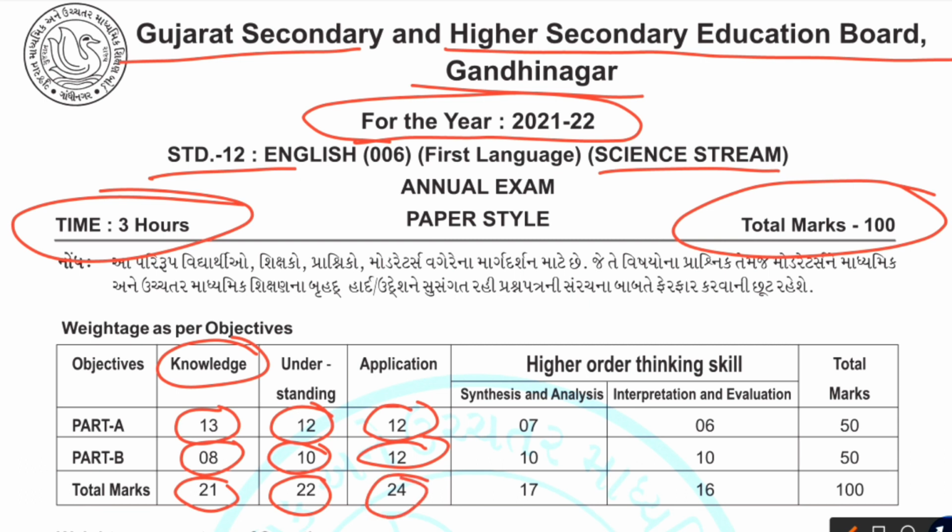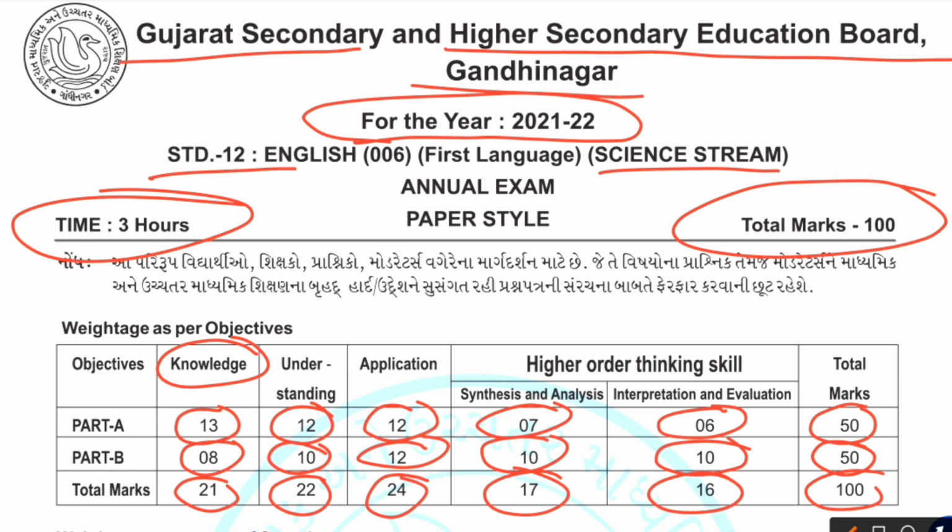Higher order thinking skill questions in synthesis and analysis 7 marks, and in part B you have 10, that makes 17, and in interpretation and evaluation you have 6 marks MCQs and 10 marks subjective in part B, and that makes 16, and 50 plus 50 makes 100.